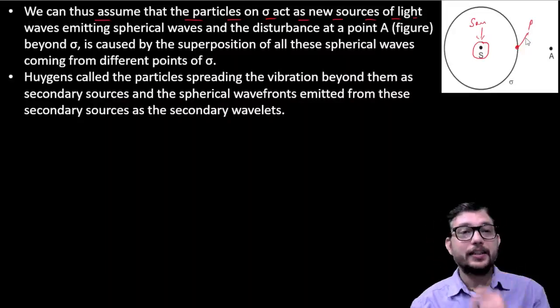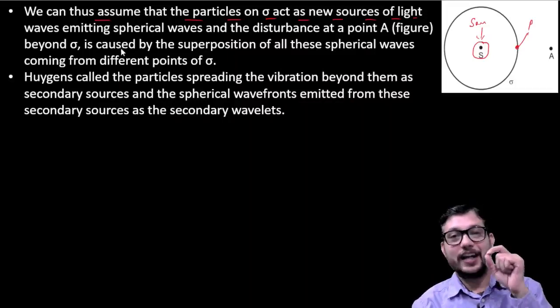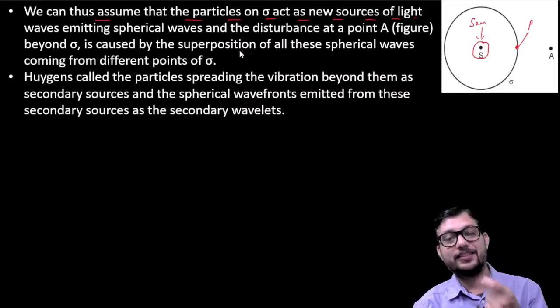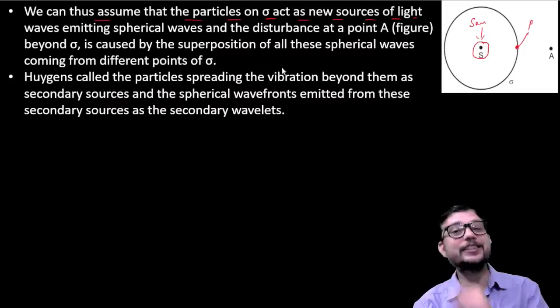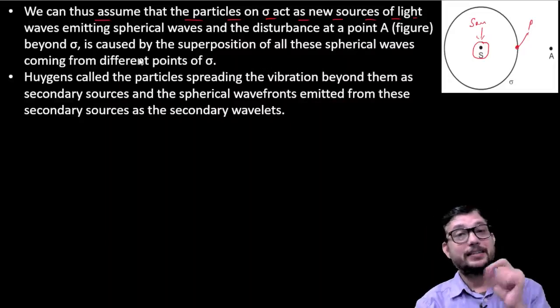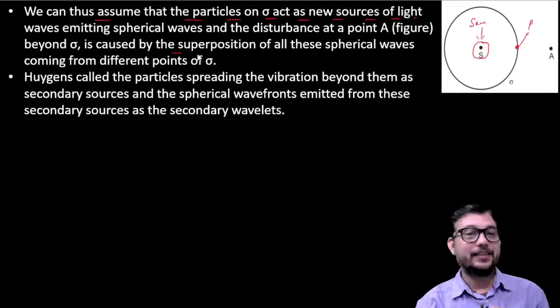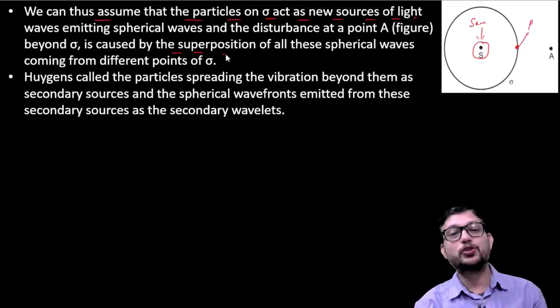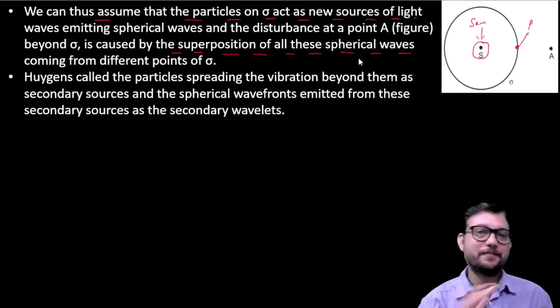Okay, now we can simply say that the waves which are passing through the point P and reaching the point A follow the superposition of the spherical waves.